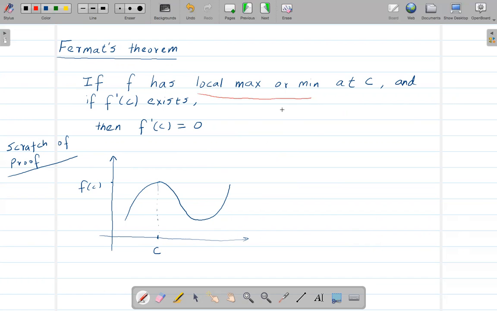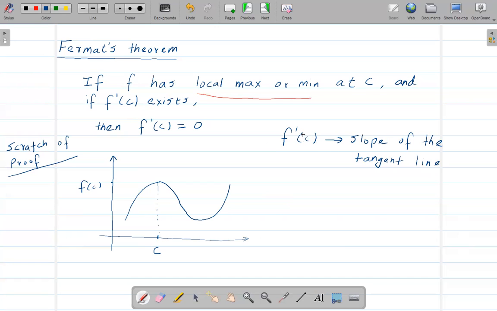But now, if f prime of c exists, all right, what does f prime of c mean? Whenever we take the derivative at a certain point, it is the slope of the tangent line at that point.